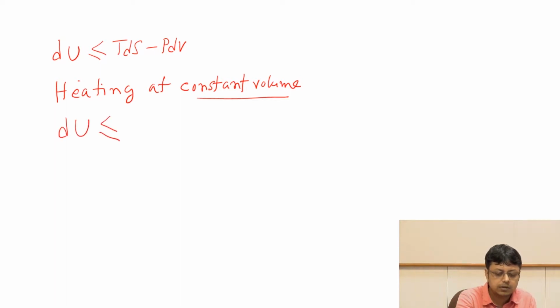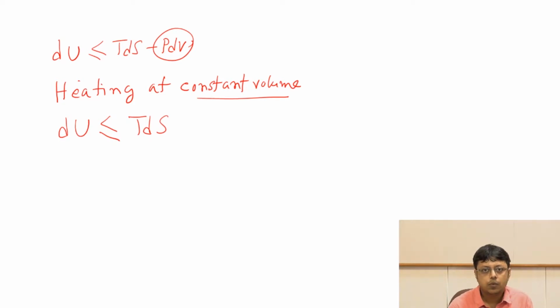Since the volume is constant, dV will be 0. So this is the condition. Now think about it. What is dS? This is basically the change in entropy.